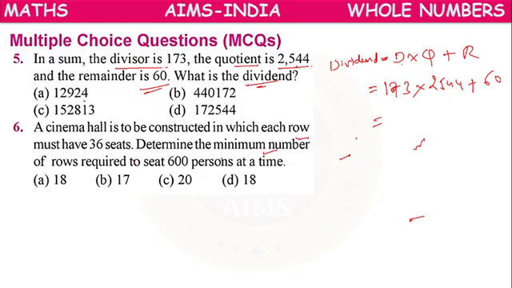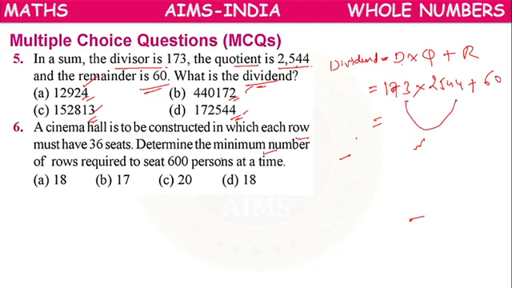If we observe here, just by checking the units place, we can guess the answer. Instead of calculating the entire answer, we can check by the units place.